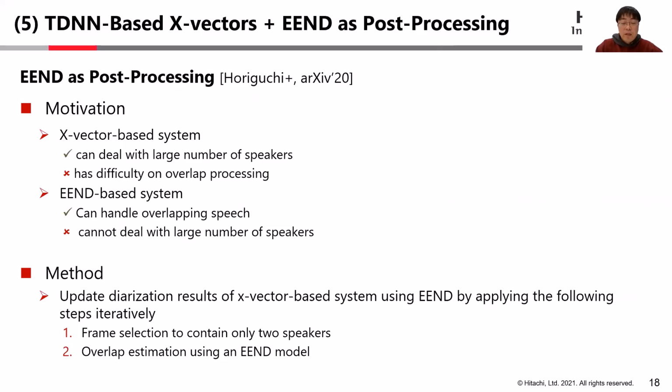On the other hand, an EEND-based system can handle overlapping speech, but it has a disadvantage that it cannot deal with a large number of speakers because the model depends on the training dataset, and it is difficult to use mixtures of a large number of speakers because EEND employs permutation invariant training. To compensate for each other's weakness, we used EEND as post-processing, in which we select two speakers iteratively and update the results of the selected two speakers.